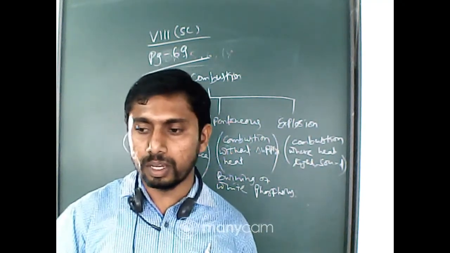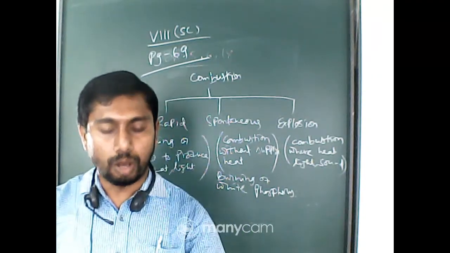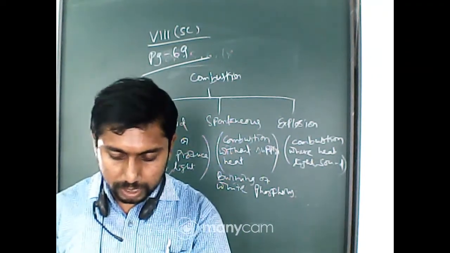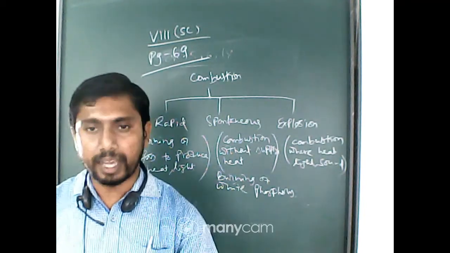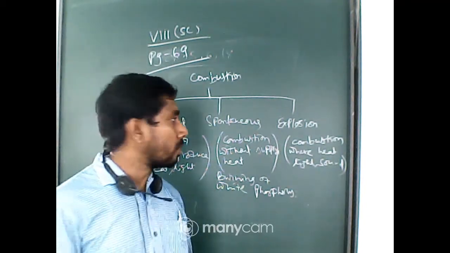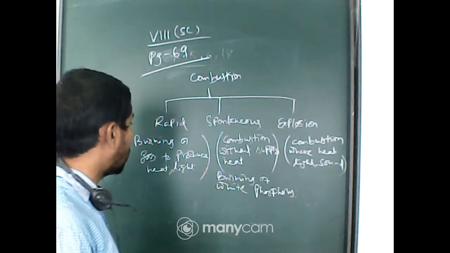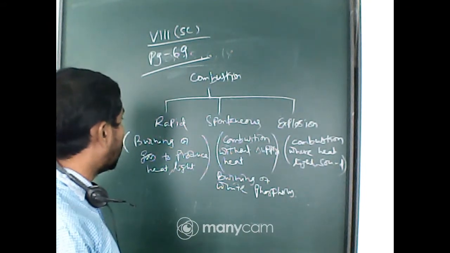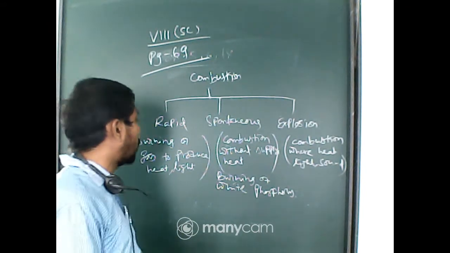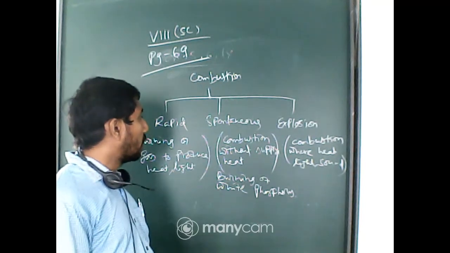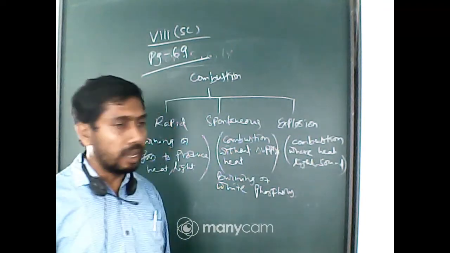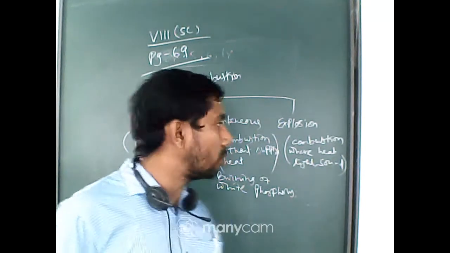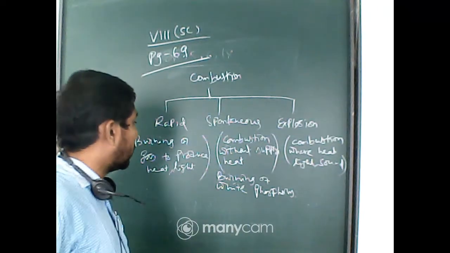So three kinds. One is rapid combustion, where gas burns rapidly. Another one, spontaneous combustion, that is burning of white phosphorus, combustion without applying heat. Next one, explosion, combustion where heat and sound and also light are generated.